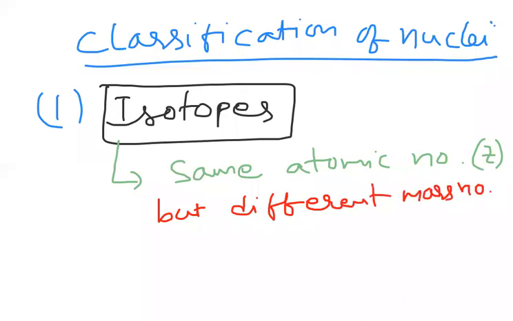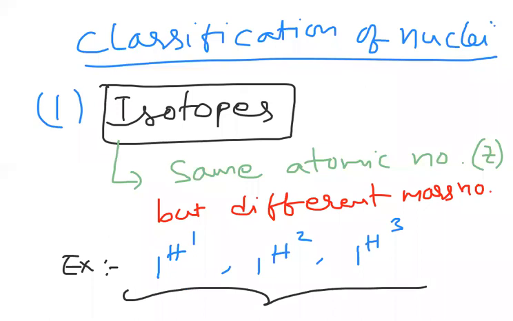Can we have some examples? Yes, I can take the example of proton 1H1, deuteron 1H2, and triton 1H3. All have the same atomic number, here 1, while 1, 2, 3 are the mass numbers. So here we observe the same atomic number and different mass numbers. This is an example of isotopes.